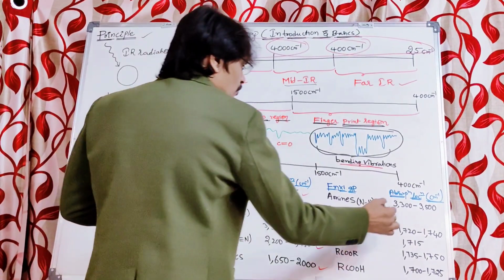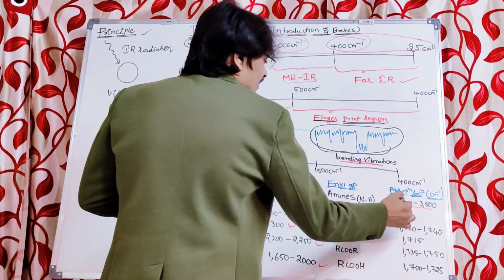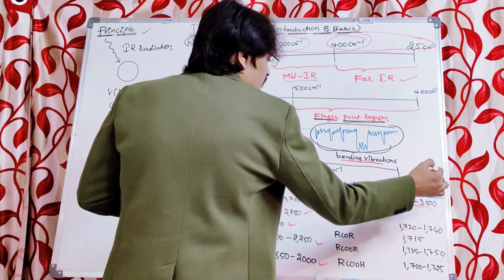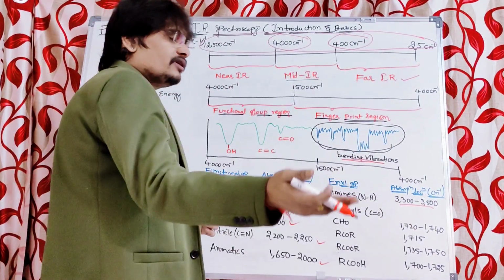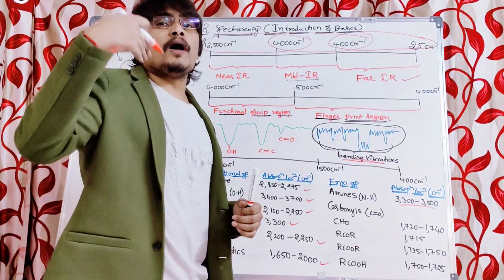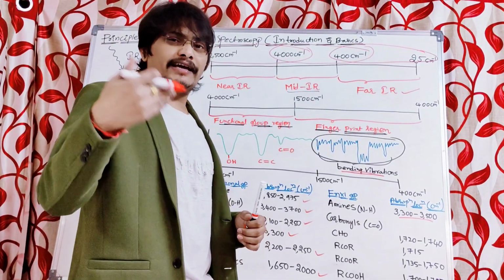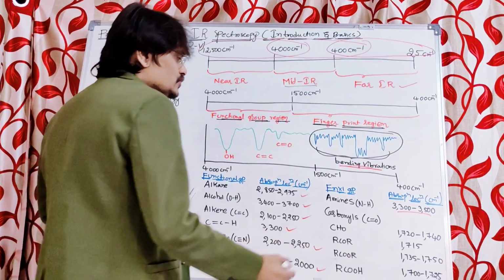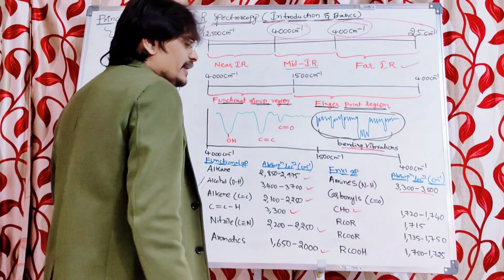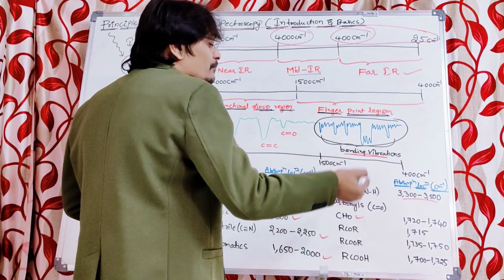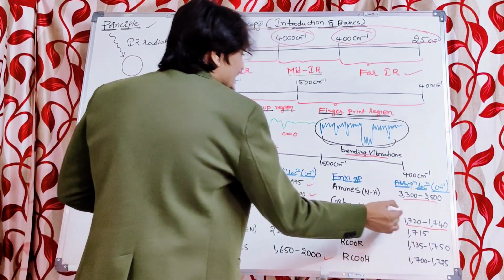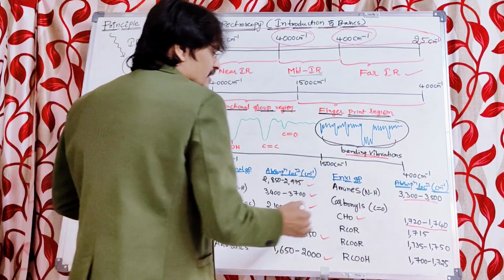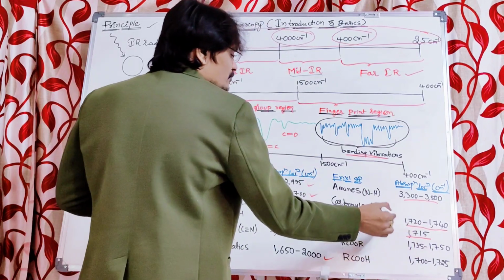Amines, you are going to get the peak in the range of 3300 to 3500. Carbonyls: many carbonyls are there. We have the ketones, aldehydes, acids, esters, accordingly. If it is an aldehyde, then you can observe the peak around 1720 to 1740 in the functional group region. If it is a ketone, you will observe 1715.